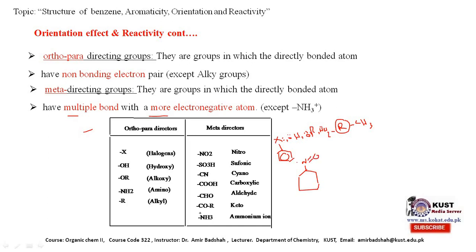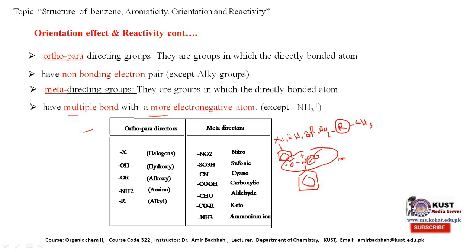Here nitrogen is bonded to the benzene ring, but that nitrogen is also bonded to a more electronegative atom, oxygen, through a multiple bond. Then such a group will be considered a meta directing group.